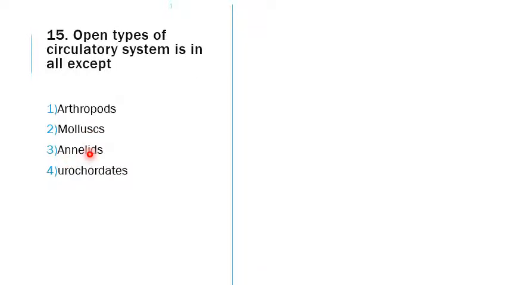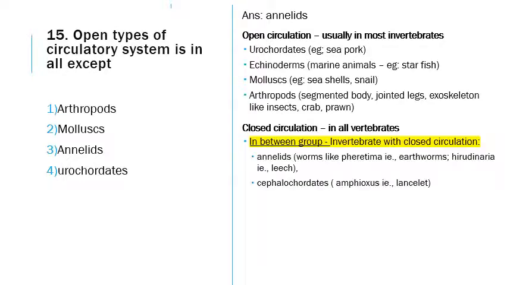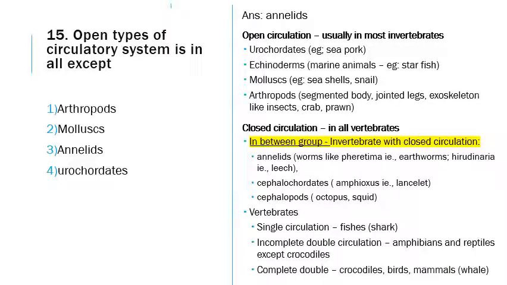Then Urochordate will also come under the open type. An example is sea pork. Annelid is a segmented organism, Pheretima, a common example, that is an earthworm. It is an invertebrate, but it has the closed type of circulation. The same is described here.